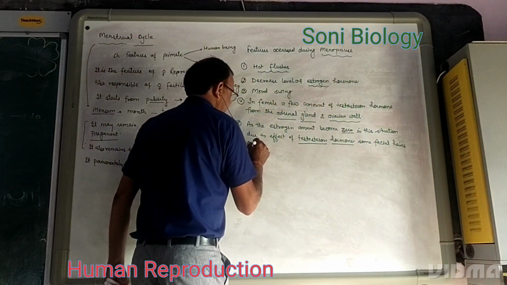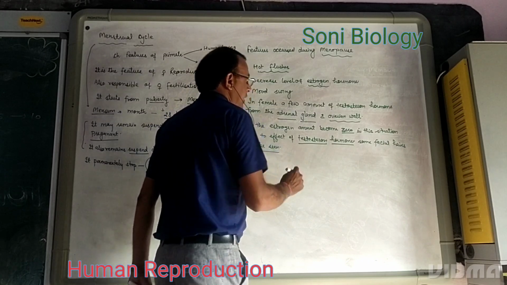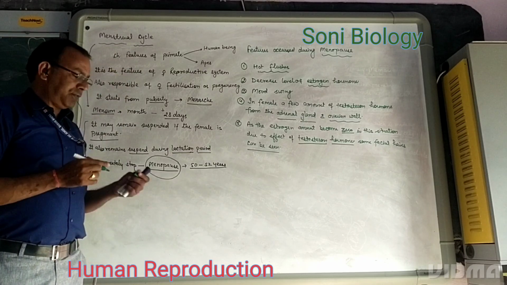These are the conditions which occur when a female reaches the menopause stage.